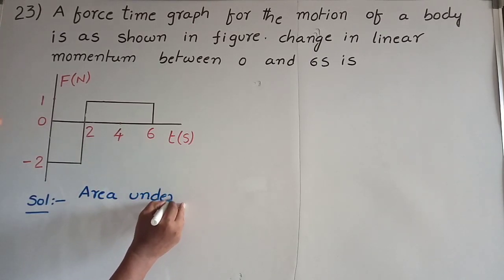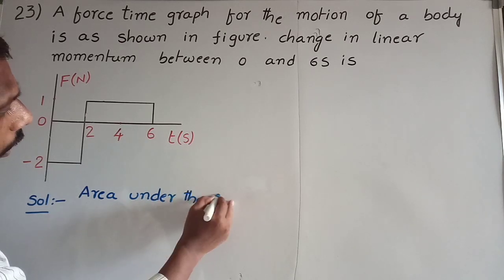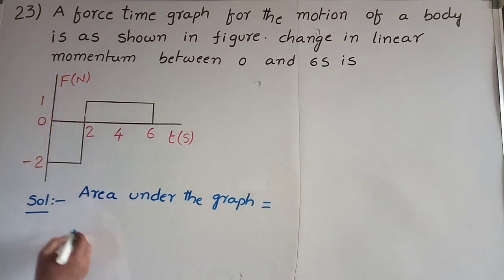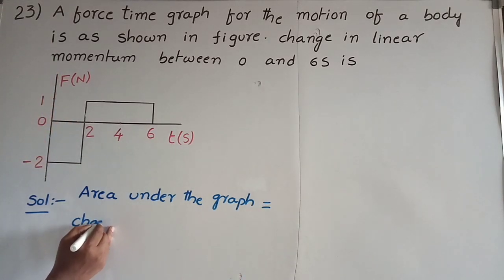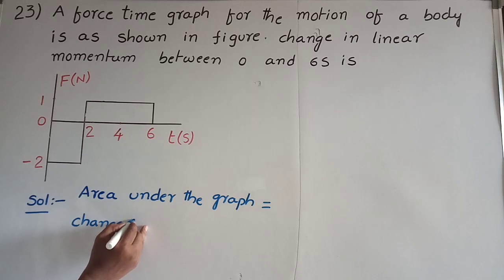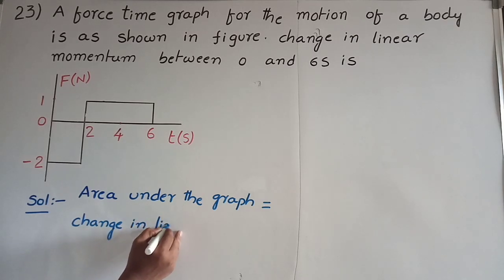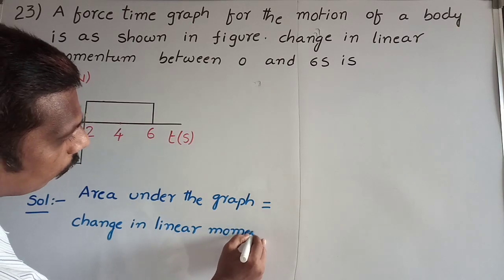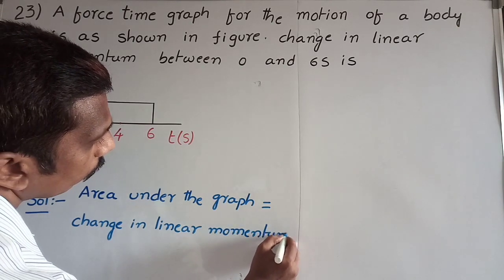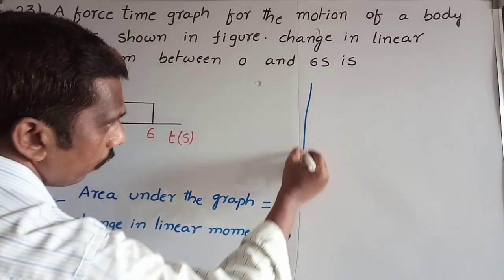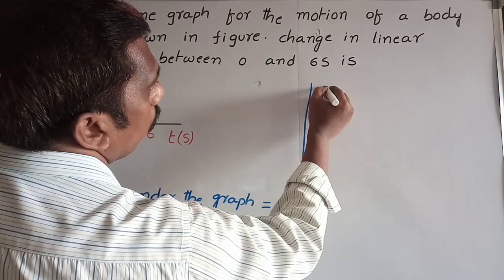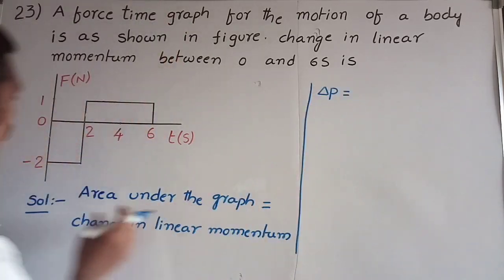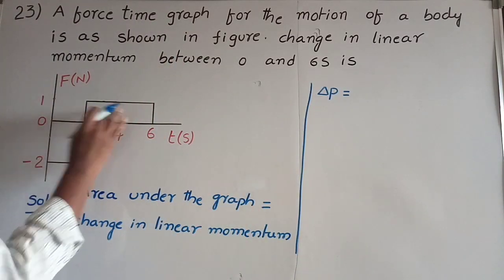Area under the graph is equal to change in linear momentum. In this graph, area, that means change in momentum, is equal to this part area plus this part area.